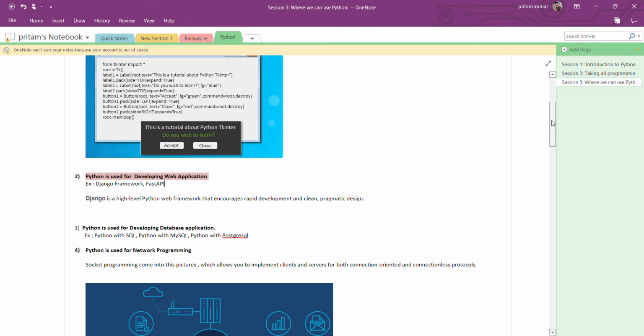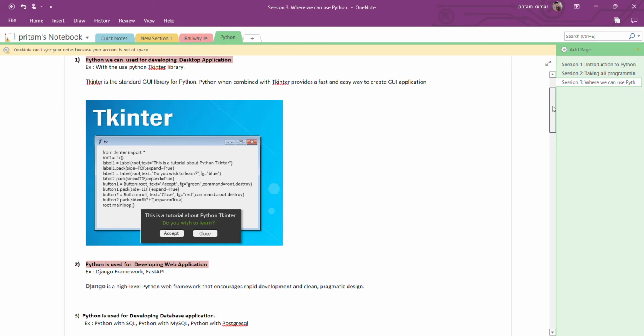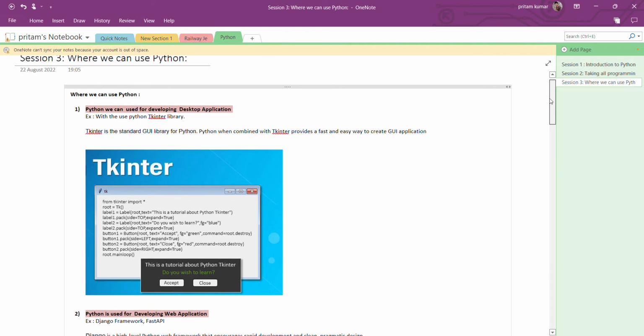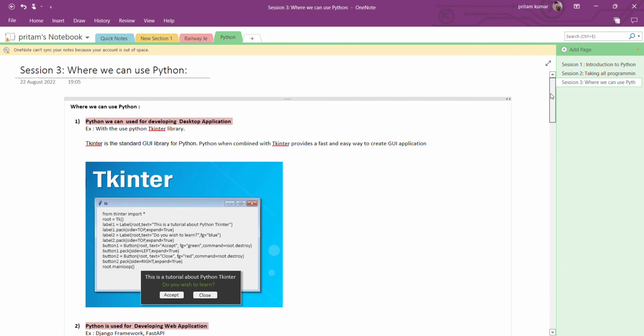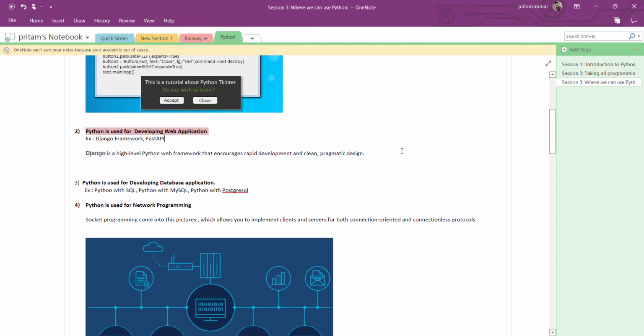Today our agenda is where we can use Python. Python can be used for desktop applications, and for web applications with the help of Django. Python can also be used with databases, like SQL, Postgres, and MySQL. These are databases we can communicate with using Python.